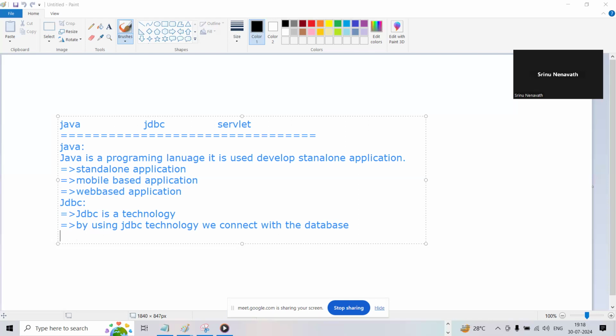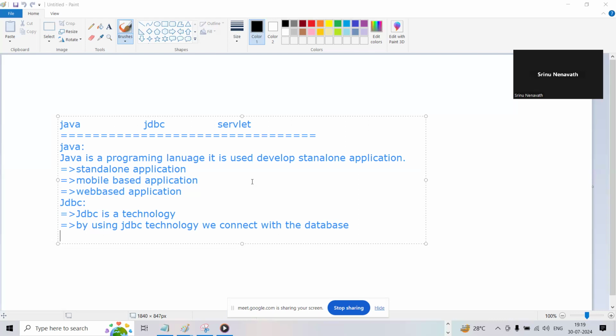You should be able to tell the difference between Java, JDBC, and Servlet. If anyone asks, you should say Java is a programming language. It is used to develop standalone applications, and by using Java we can develop several types of applications: standalone, mobile-based, and web-based applications.